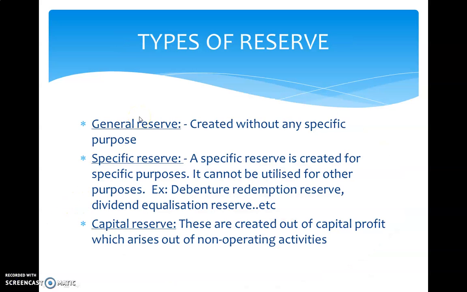First one, general reserve. A general reserve is created by appropriation of profit. A portion of net profit is withheld from being distributed to shareholders. Actually, it is a retained profit. It is technically known as ploughing back of profit. It is created without any specific purpose, so that's why we call this a general reserve. This can otherwise be known as free reserve. You can ask, what is the purpose? Why do we need to create a general reserve?